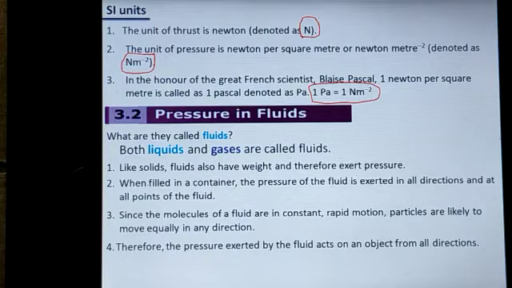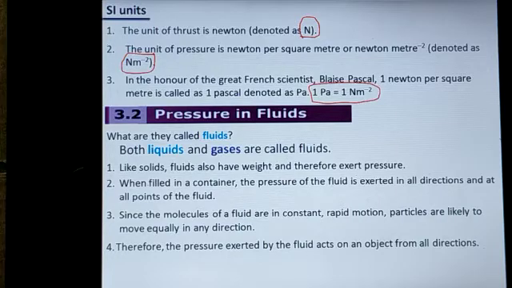Like solids, fluids also. That means what? When we have some amount of water in a water bottle, we feel it has some weight, no? As well as the domestic cylinder we use in our house, it also has gas inside, but it is much heavier, no? So liquids and gases have weight. Due to their mass and weight, they also exert pressure.